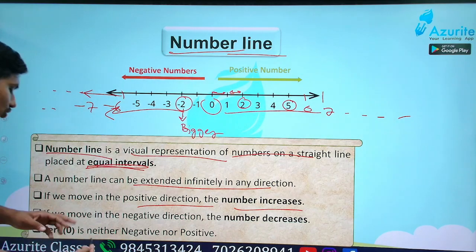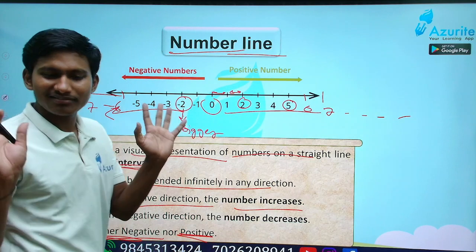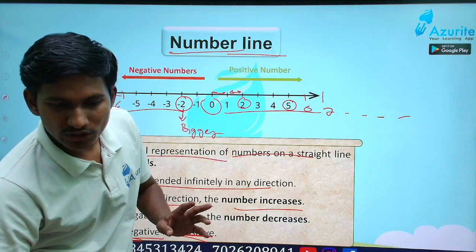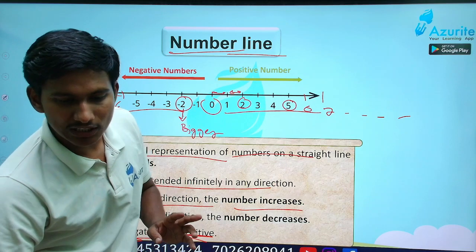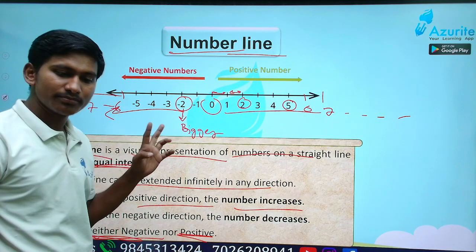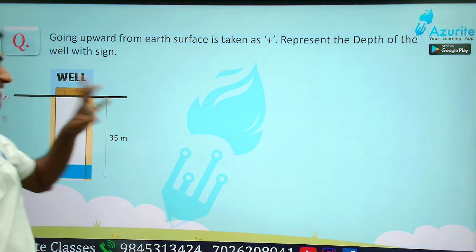Okay. So 0 is what? Neither positive nor negative. 0 is nothing. Isn't it? 0 is nothing means it is not positive and it is not negative. Got it? So that is the number line. Understood? Will you remember that? Okay, good. So here let us see now.